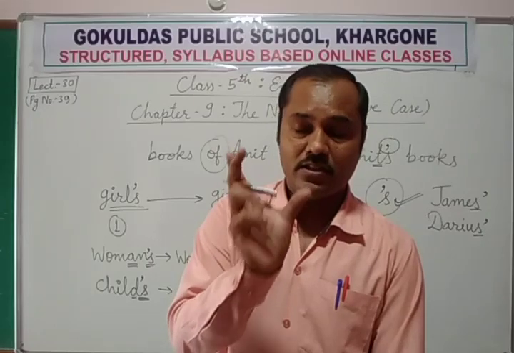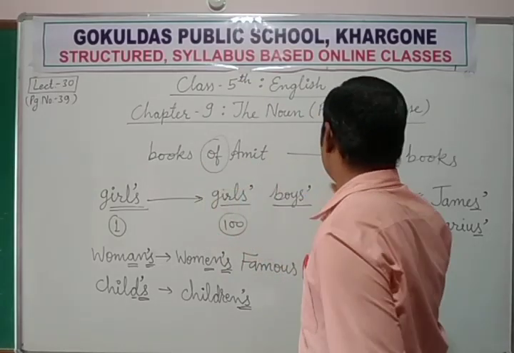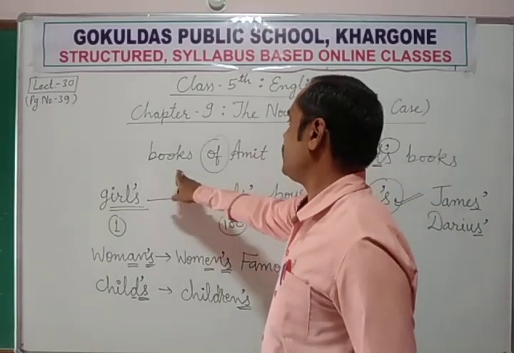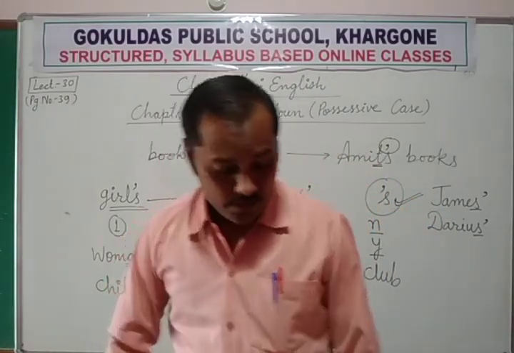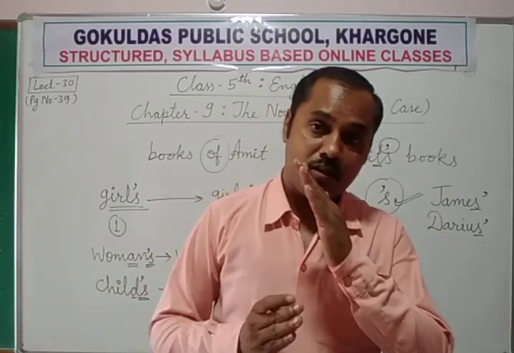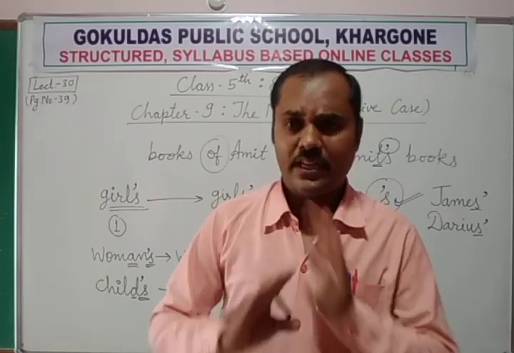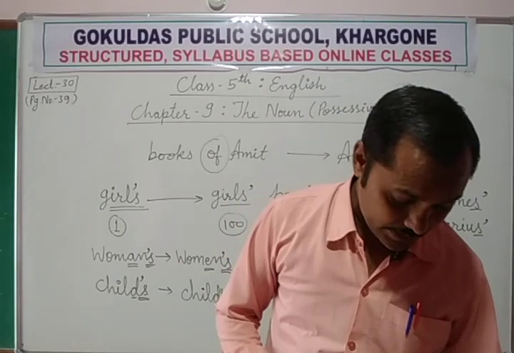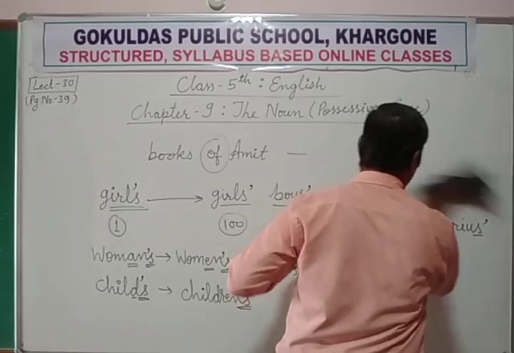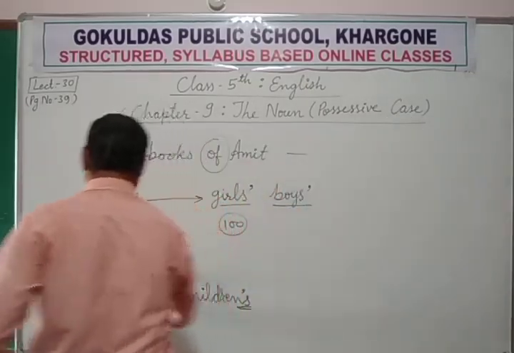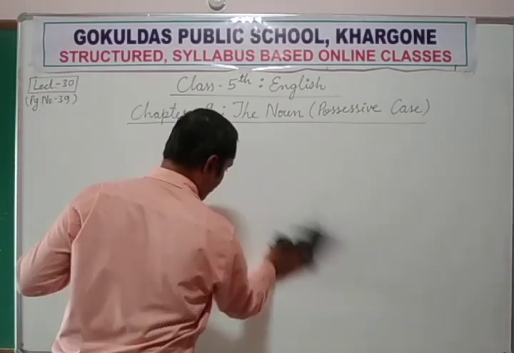To shorten this sentence, you can use Buddha's teachings, just like books of Amit, Amit's book, just like teachings of Buddha, so Buddha's teachings. Here somewhere you can leave the article the. Article the is used many times, so the can be removed. Just like the teachings of Buddha, Buddha's teachings. Let me clean the board first. So you can notice that you can avoid using the again and again.